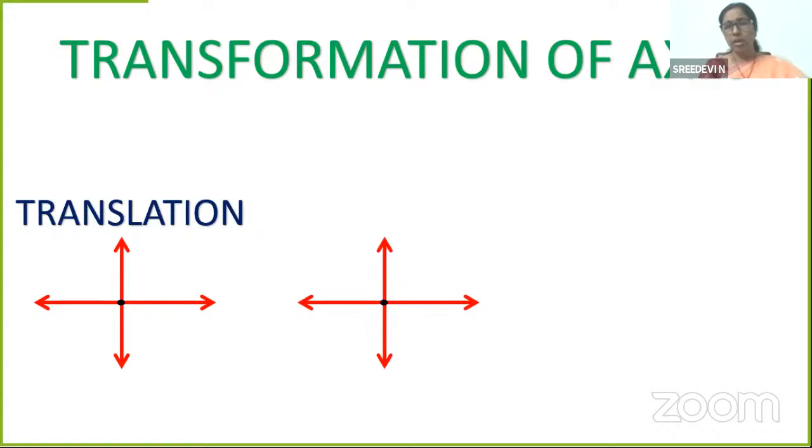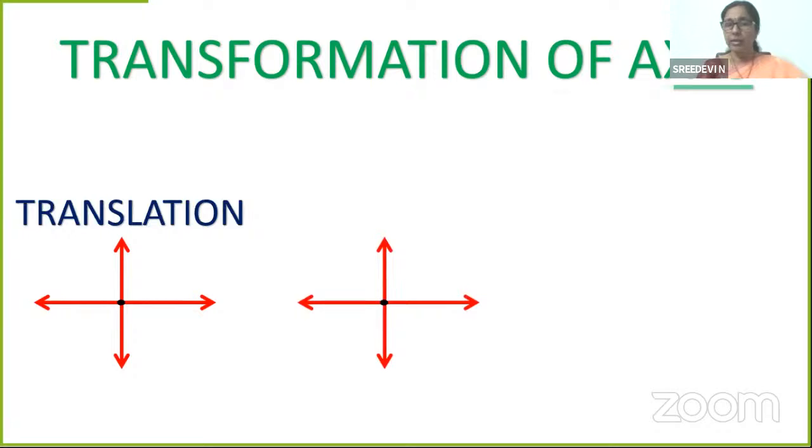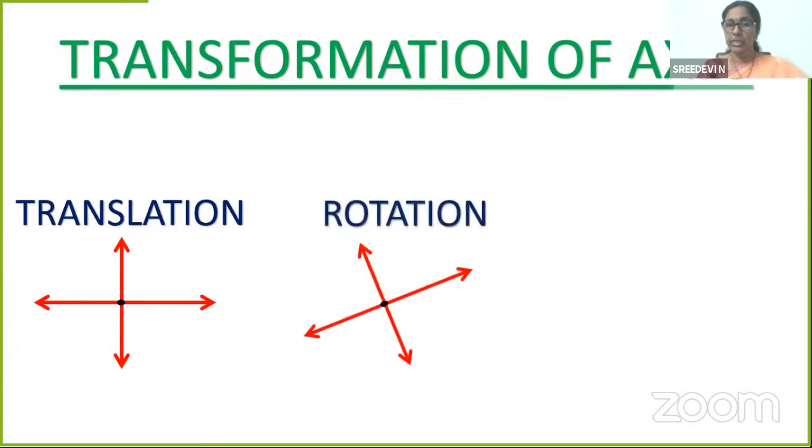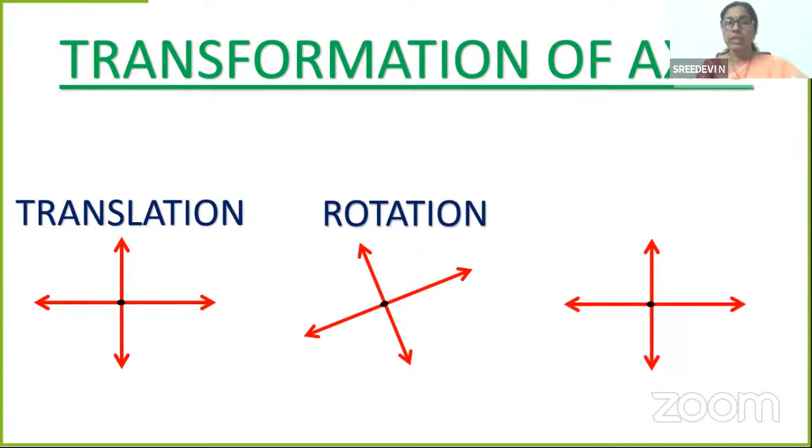Now when we look at the second one, see what is happening. The axes are rotated, isn't it? Rotation is taking place without changing the origin. These are the only two changes we see. We can see that both translation and rotation can take place at a time.